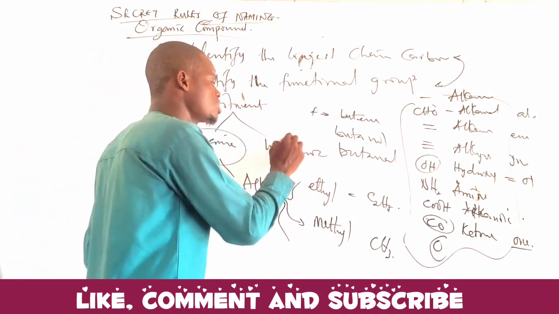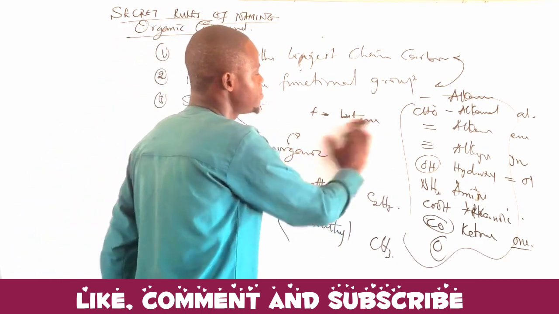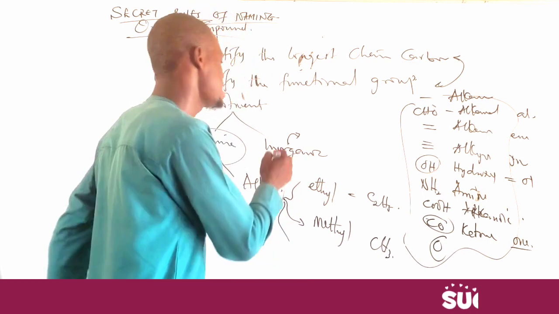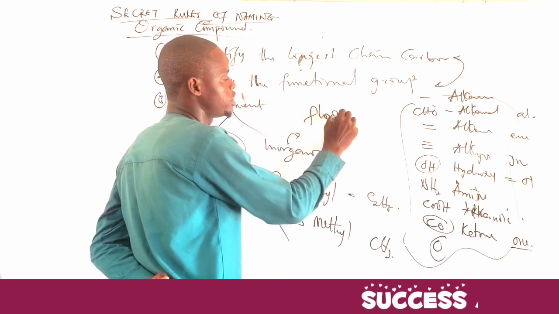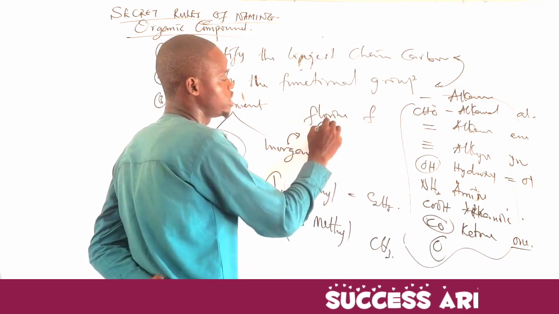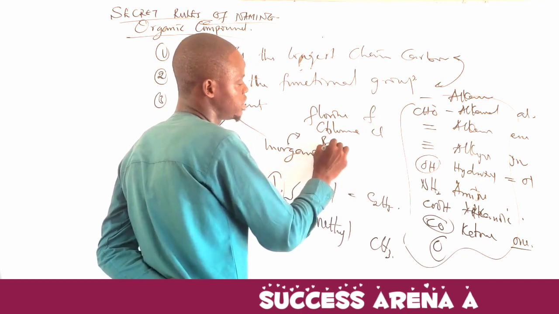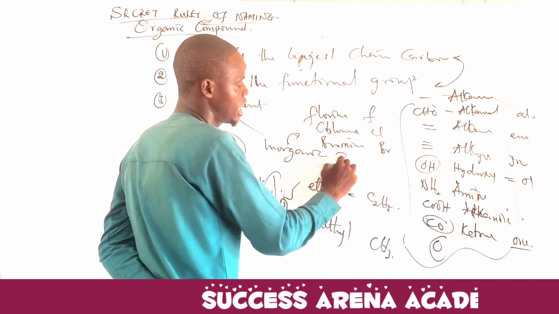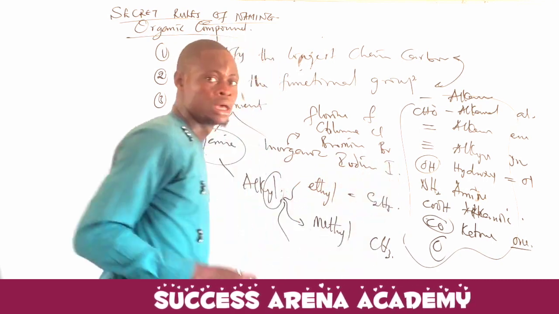But the inorganic substituents are well known. The inorganic substituents are majorly halogens. Halogens such as fluorine, F, or chlorine, Cl, bromine, Br, iodine, I. All together.